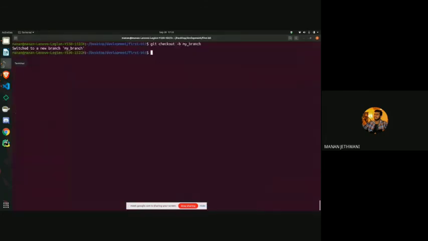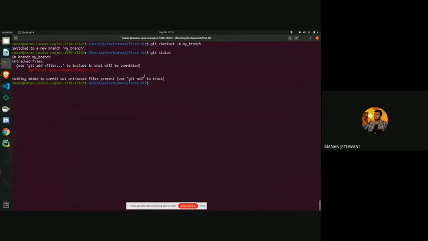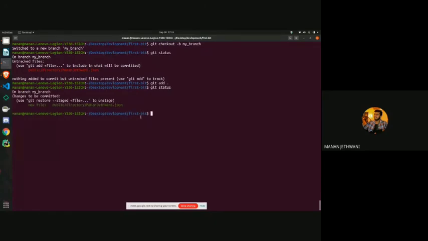Now after that, when I try to see the status, it shows that this file is not being tracked right now. So I will just go and write git add dot, and then if I see the status, here it shows it is being tracked now. So now we need to make our commit so that we can upload this commit. My commit, and just mention your name or your user ID here so that these can be differentiated when we try to merge your pull request, and just press enter.